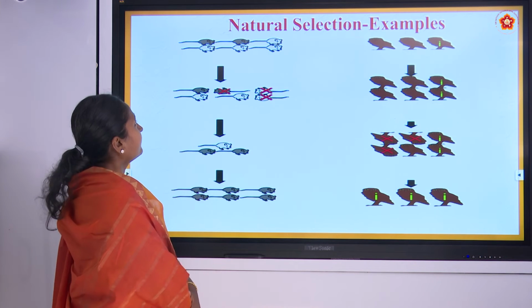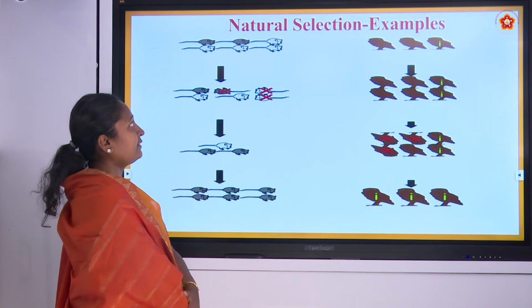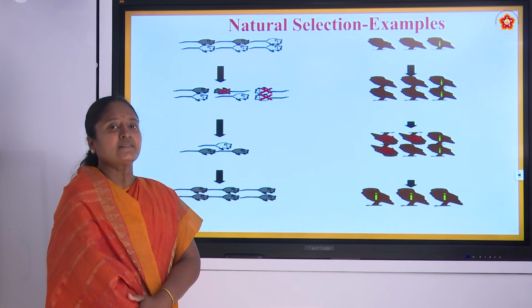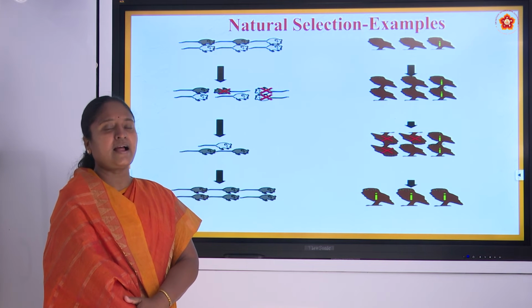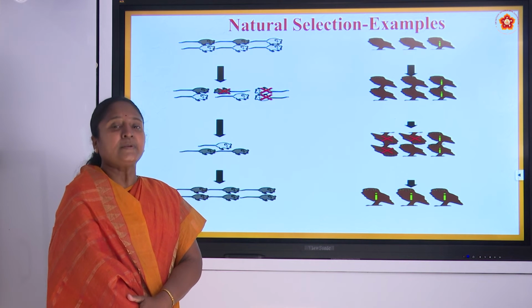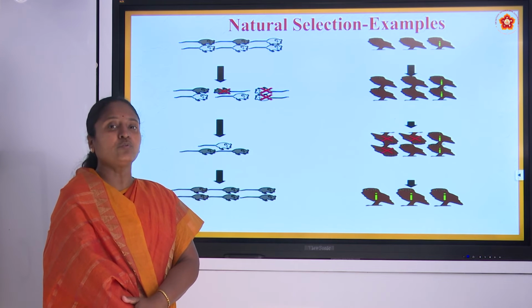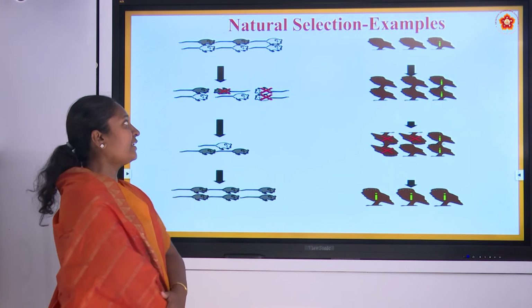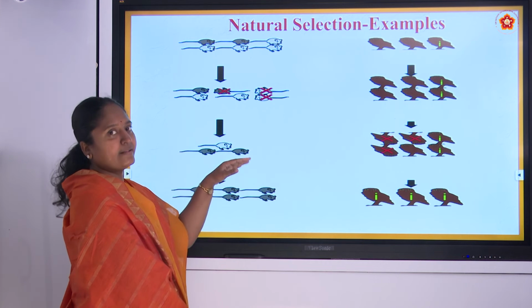The black color mice and the tan color mice were both present on a rock that was black in color. Since the mice are black and the surroundings, that is the rock, are also black, the predator could not see those mice properly, but it could see the mice which were tan in color, that is, a little fader in color.